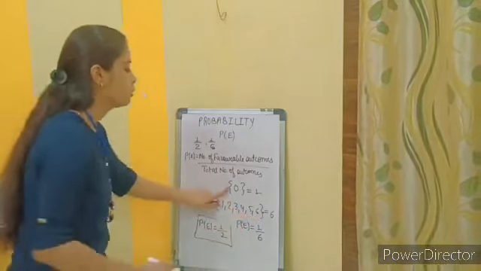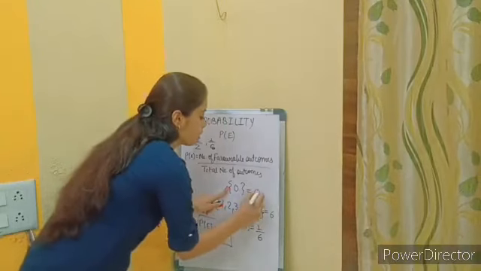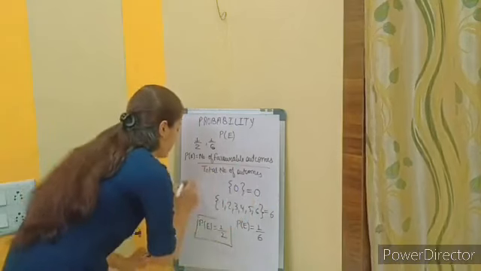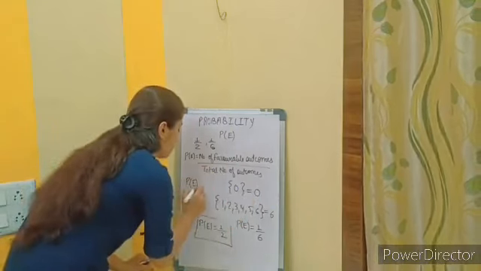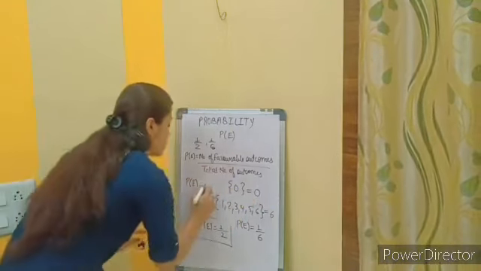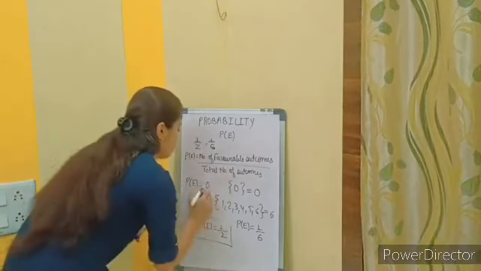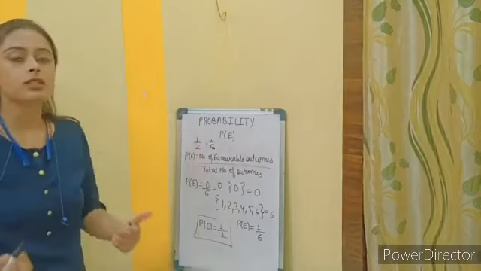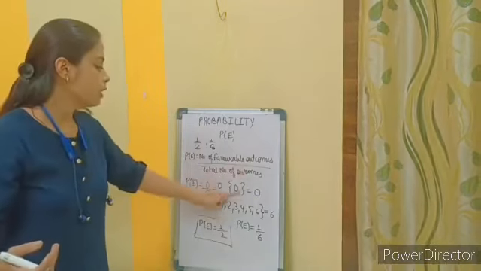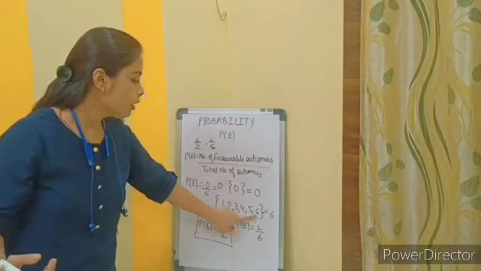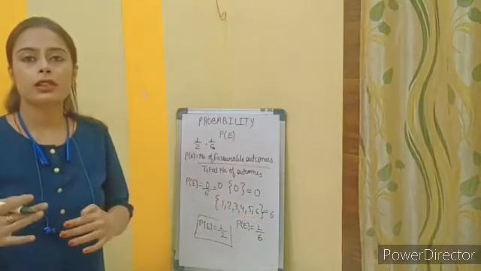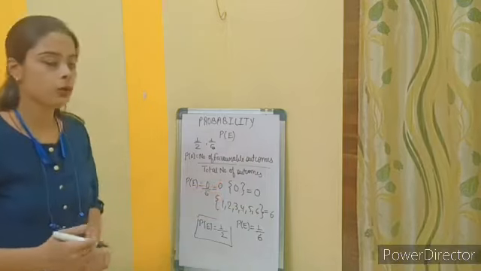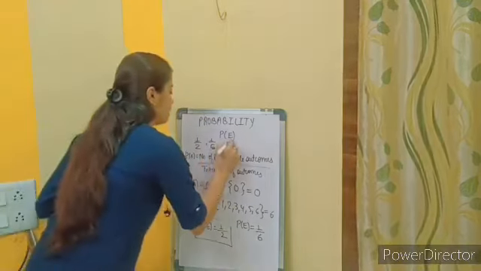So the value for favorable outcomes becomes 0. Now putting these values in the formula, the favorable outcome is 0 and the total number of outcomes is 6. So overall the probability becomes 0. If something is not there in the number of possible events, then the probability will become 0. So this is another case.